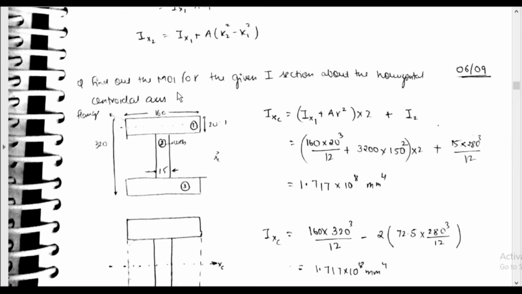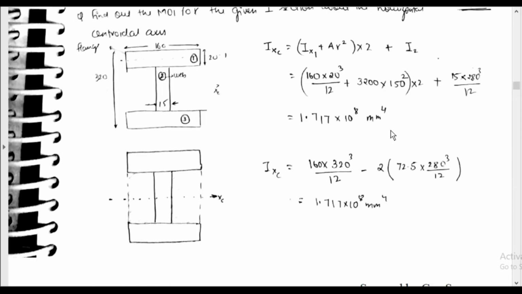Find out the moment of inertia of an I section about the horizontal centroidal axis. The horizontal centroidal axis is this: Ix is equal to Ix1 plus A R square, A being the area of this section into R square, the distance from here to here, times 2, plus I2 of the second section.